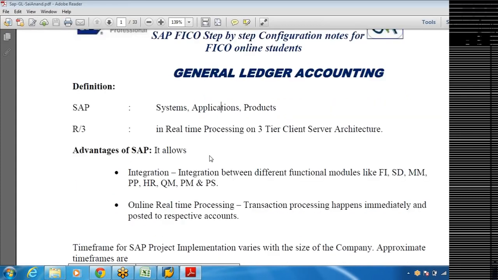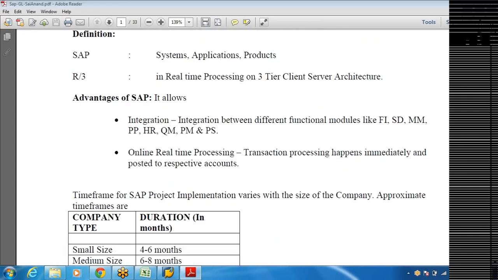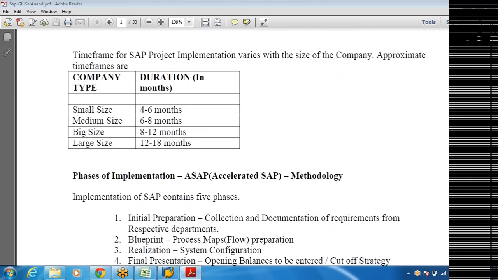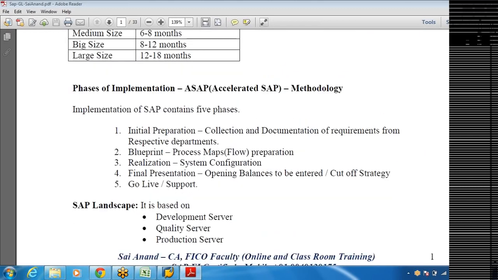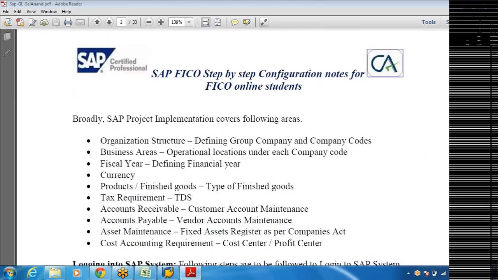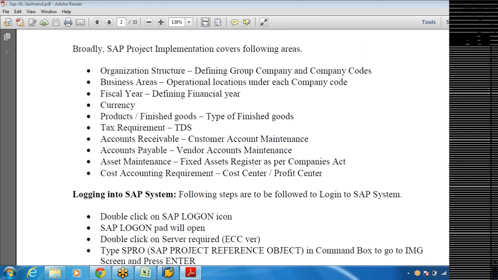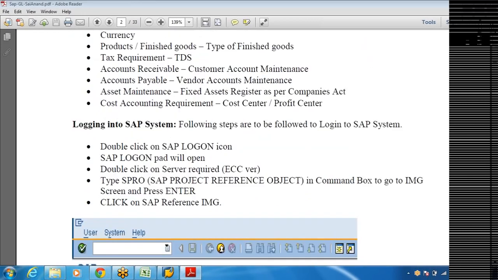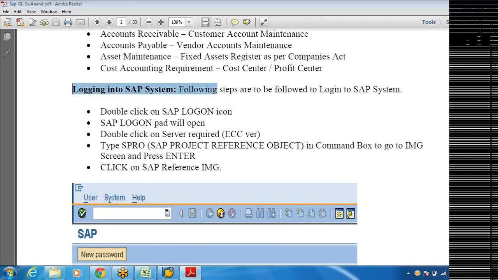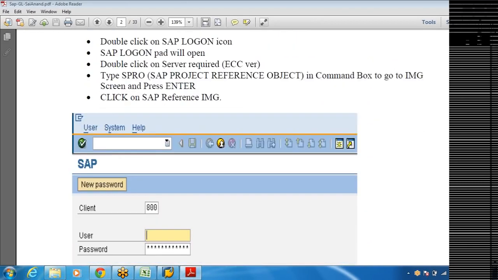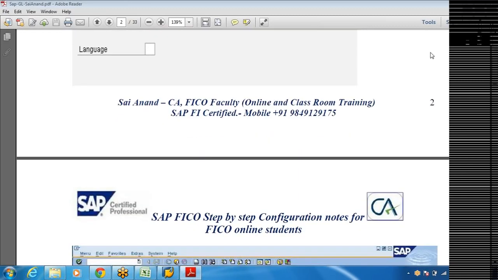So here I have given you the notes, everything in these notes: advantages of SAP, project, how many days it will take, how to log into the SAP system. So double click on SAP. Everything has been provided to you here.